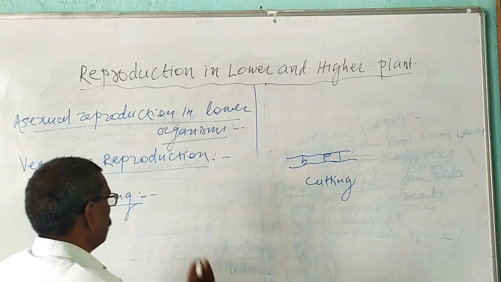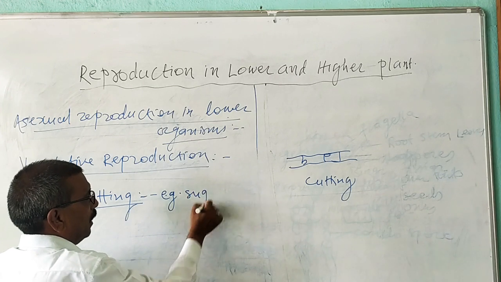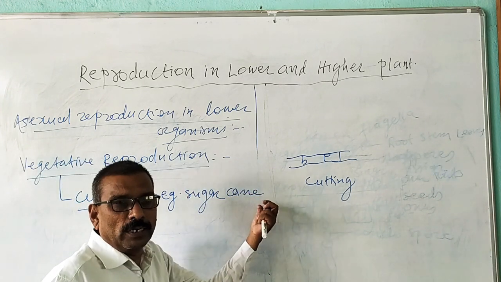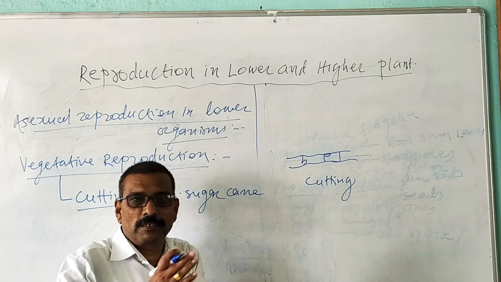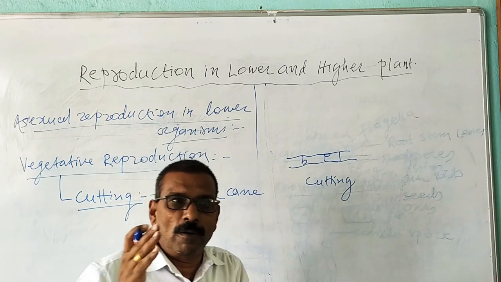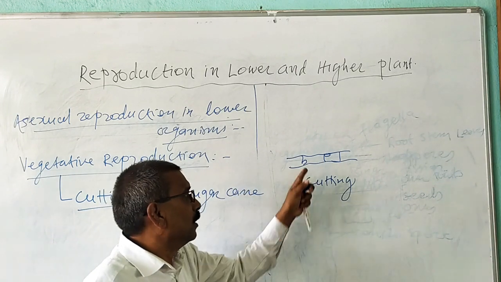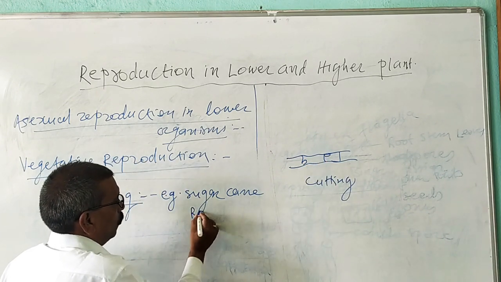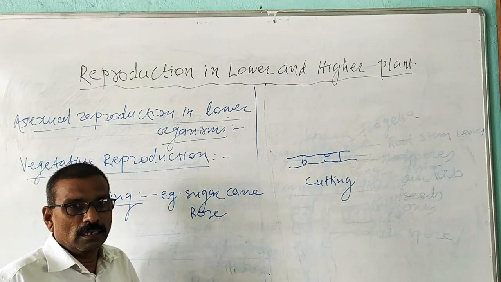Now, cutting is carried out in plants like sugar cane. All of you know that in sugar cane, propagation takes place by cutting the stem into a number of pieces. But the selected piece of the plant, or cutting, must have vegetative buds. The next one is the rose plant, where propagation takes place by the method known as cutting.